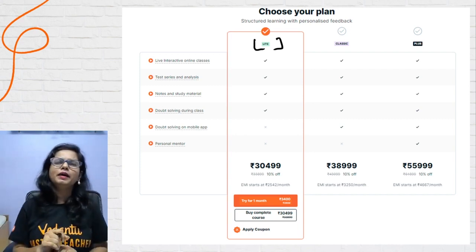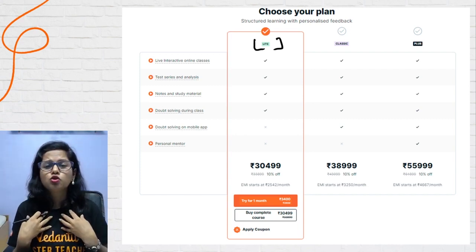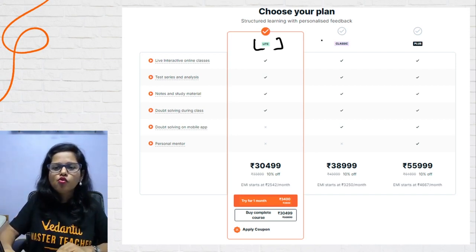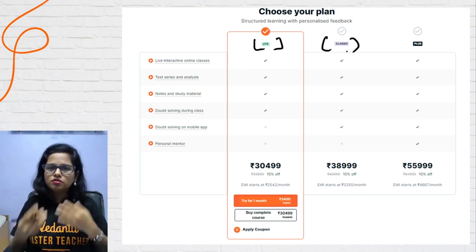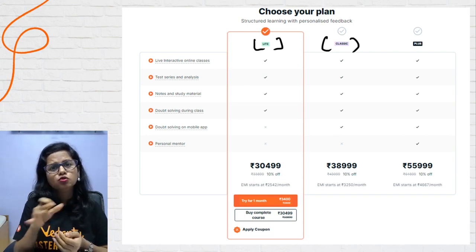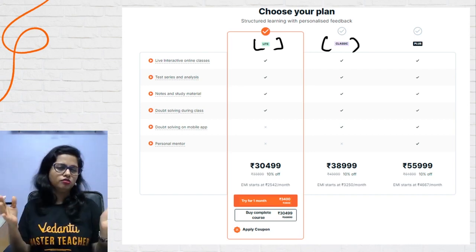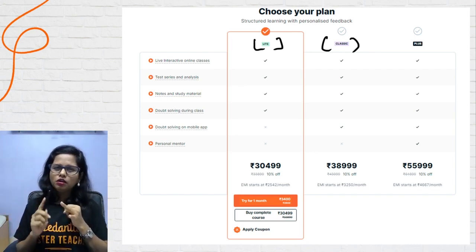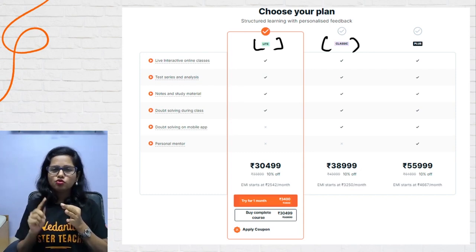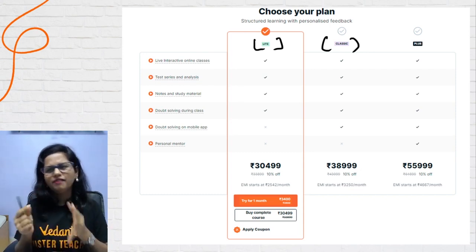But if you want doubt solving outside the class, you go for the Pro Classic one, because there you get the benefit of having a doubt solving app. Besides that, if you want a study buddy who will be assisting you throughout the academic journey, helping you with your timetable, motivating you when you are feeling depressed, solving your academic and non-academic concerns, everything.